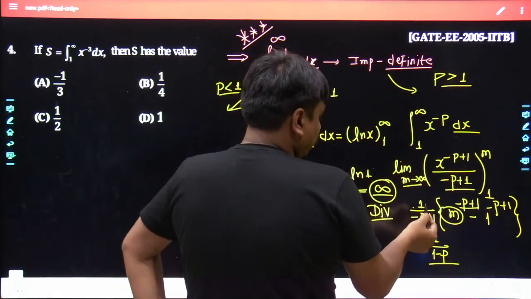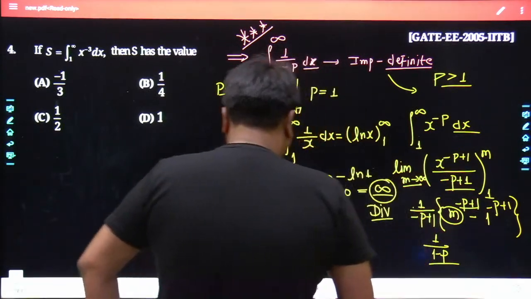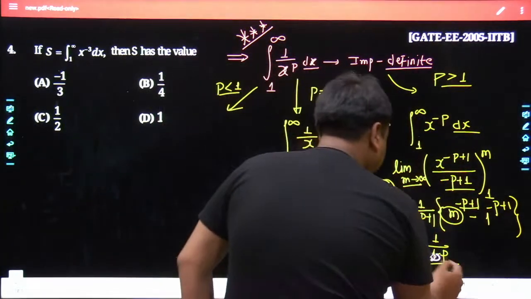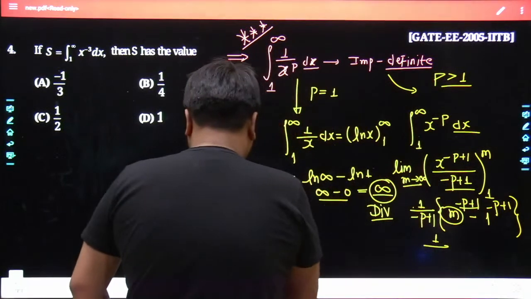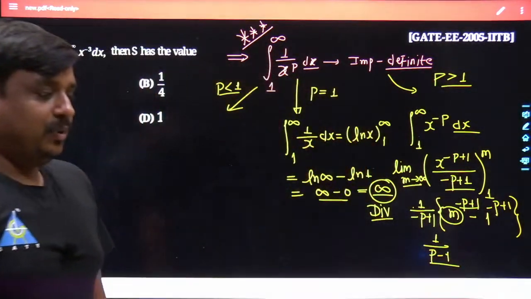Here goes 1 upon minus p plus of 1. Okay, a mistake has happened, no? That is what I am saying. It has to be p minus of 1. It has to be p minus of 1.